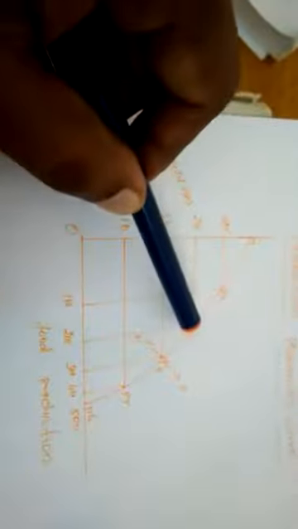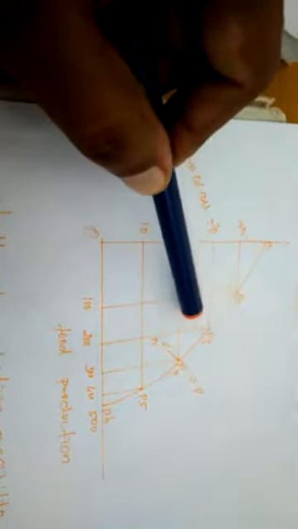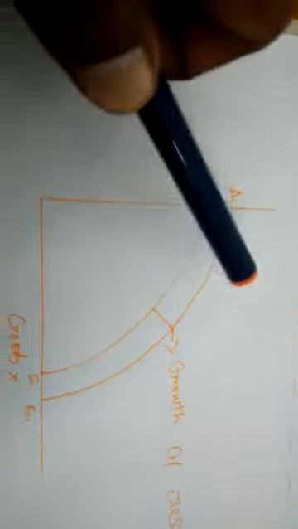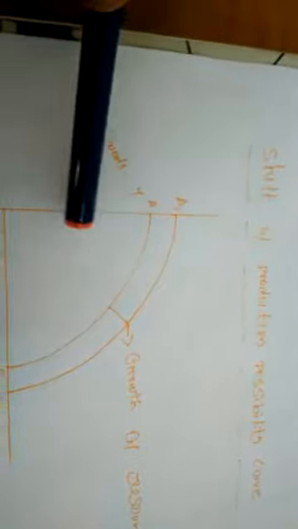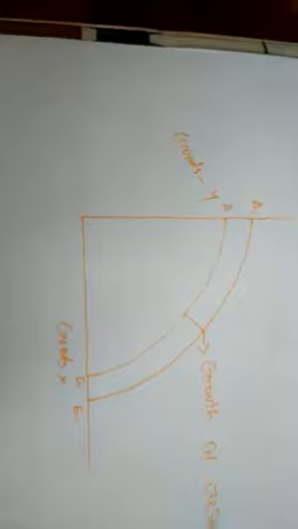Otherwise, if the productive resources are reduced or declined from the existing level, the production possibility curve will move downward from A1 to AE. So on the basis of the availability of productive resources, the production possibility curve may shift upward or downward.